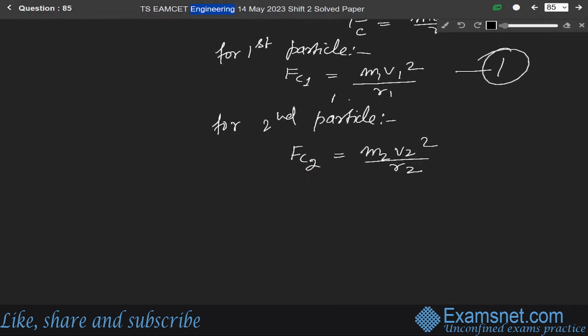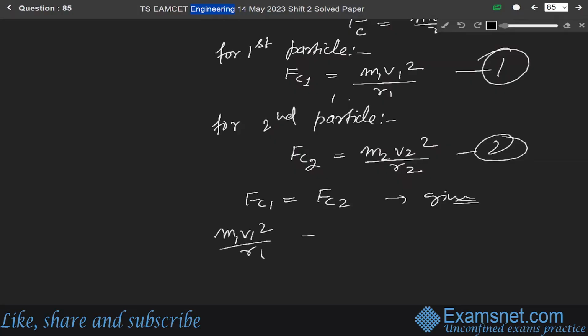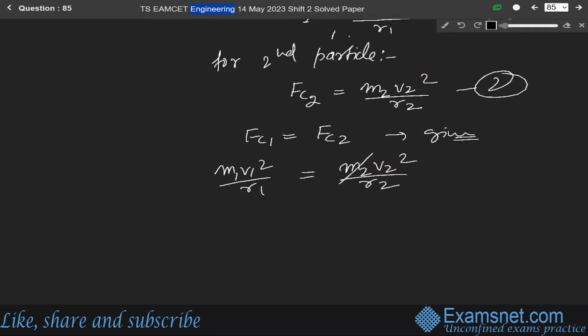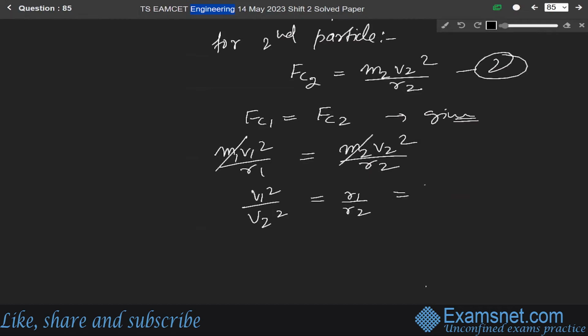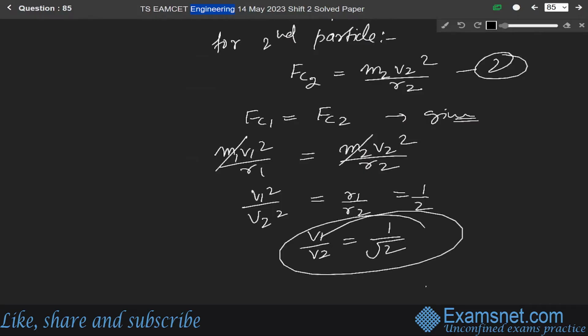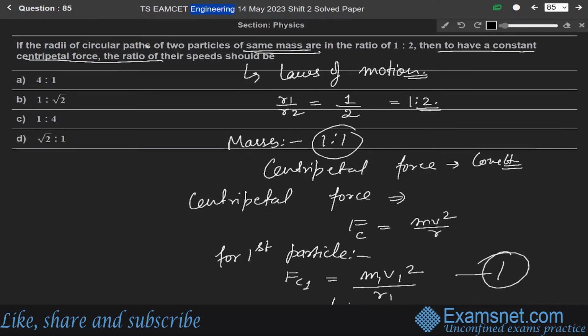Since the centripetal force is constant, Fc1 must be equal to Fc2, as given in the question. Equating these, m1 v1 square over r1 equals m2 v2 square over r2. Since the masses are same, m1 and m2 cancel. So v1 square over v2 square equals r1 over r2, which is 1/2. So v1 over v2 equals 1 over root 2. The ratio of the speeds is 1 over root 2, so option B is the correct answer.